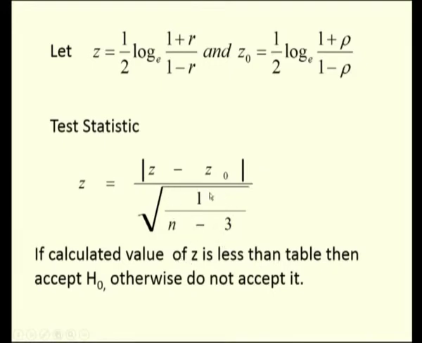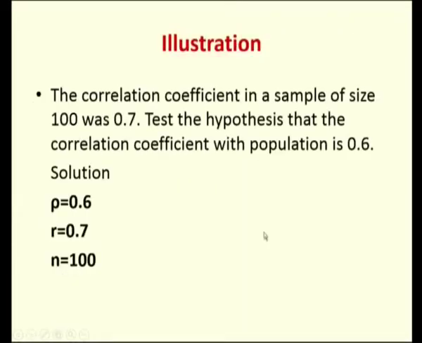As the procedure says, find the calculated value from the test statistic, and compare it with the table value of z, which is the standard normal variate. If the calculated value is less than the table value, accept; otherwise you reject the hypothesis. So, we will see an illustration for this.